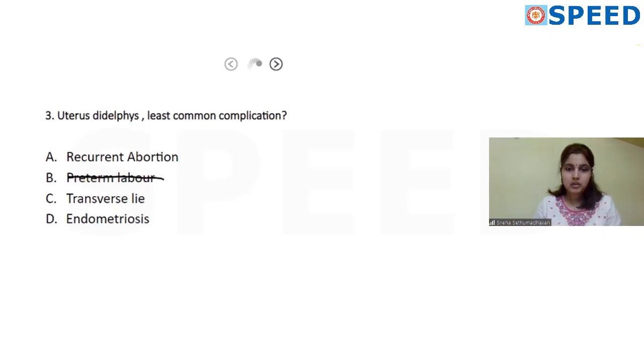Transverse lie: for any pregnant lady, you need to have a broad fundus above and then a narrower lower segment. That's why the breech comes at the top and the head comes at the bottom in a normal lie.